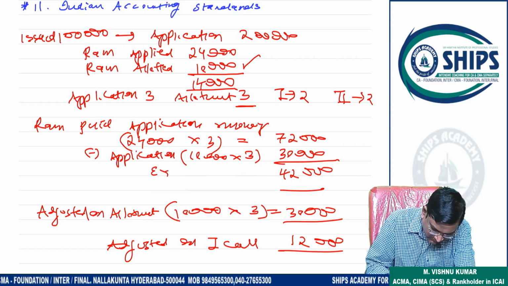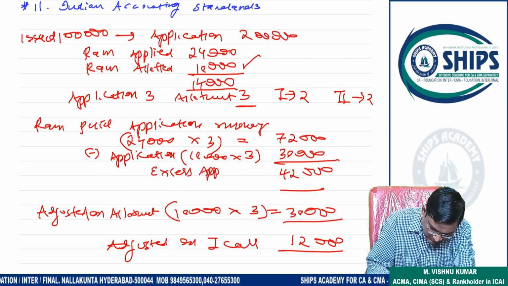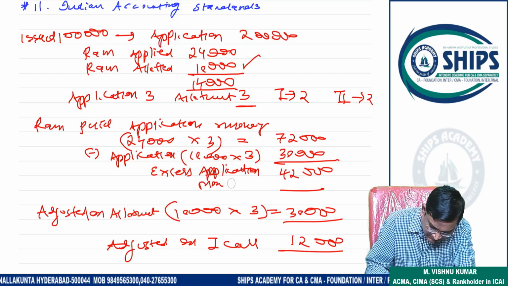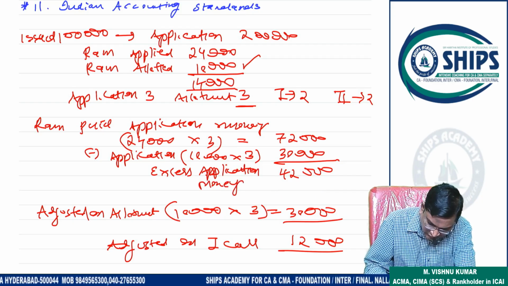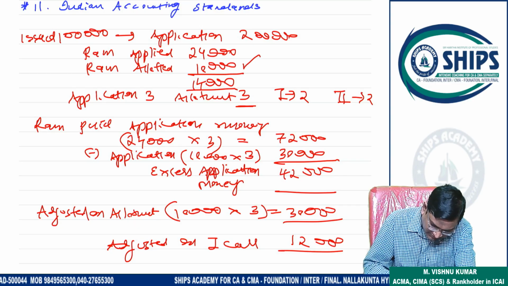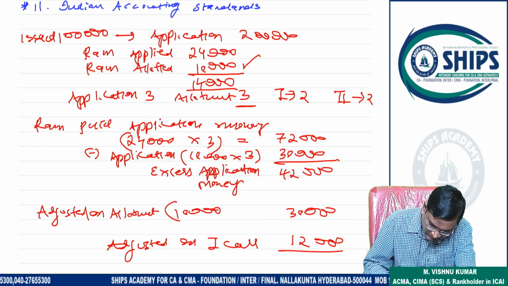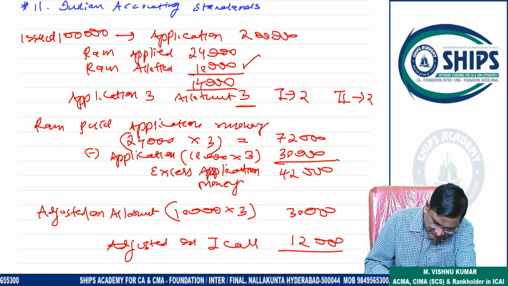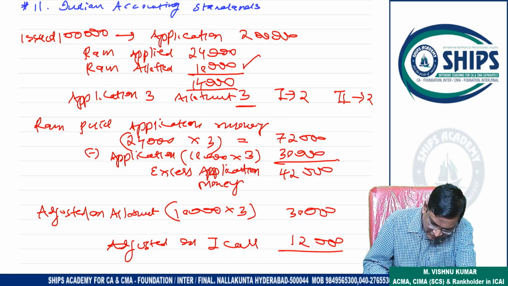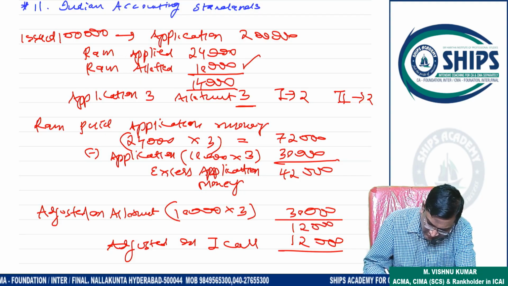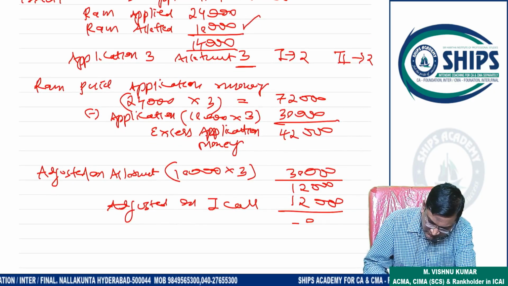From this extra 42,000, this is excess money. This is what? Excess application. So from this excess application money of 42,000, how much is adjusted on allotment? 30,000. Because Ram has to pay 3 rupees on 10,000 shares. So 30,000 will be completely adjusted on allotment. Thereafter, how much balance is available? 12,000. So 12,000 will be adjusted on what? First call.